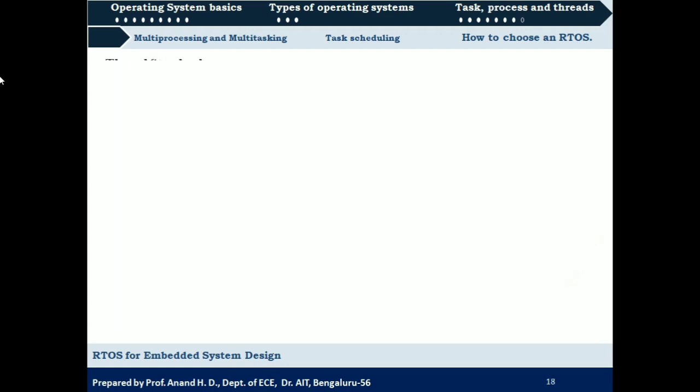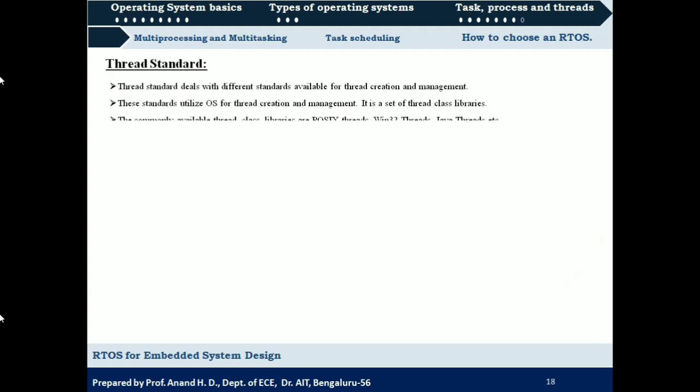Next concept is thread standard. What is this thread standard? Thread standard deals with the different standards available for thread creation and management. These standards utilize the operating system for thread creation and management. So different types of threads can be created which are of different levels or standards. These thread standards create the threads with the help of the operating system, which involves a set of thread class libraries.